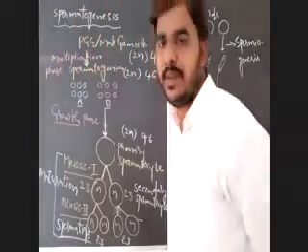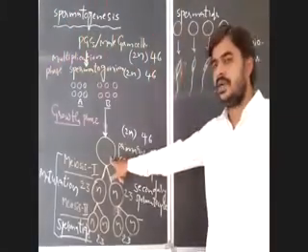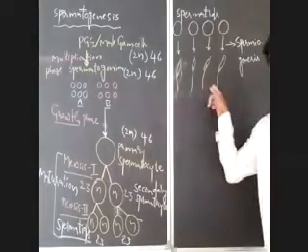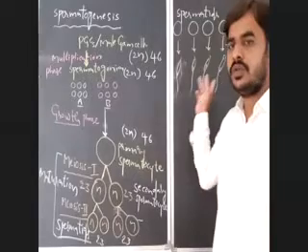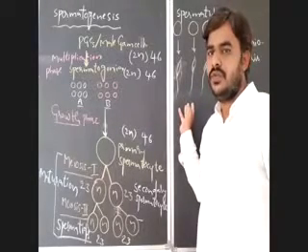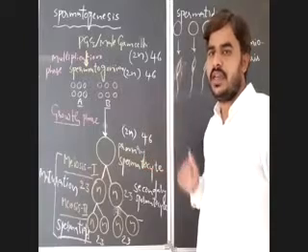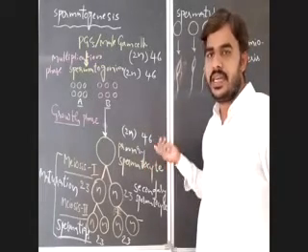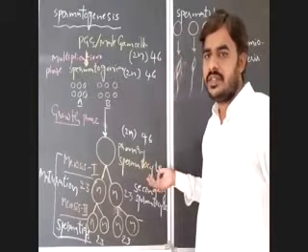Very simple. A single primary spermatocyte can produce how many spermatozoa? 4 spermatozoa. So to produce 1000, divided by 4, 250 primary spermatocytes are required. They may ask this question differently.